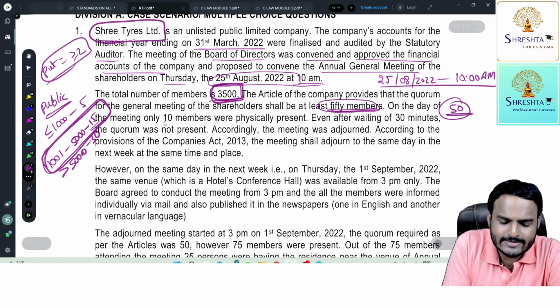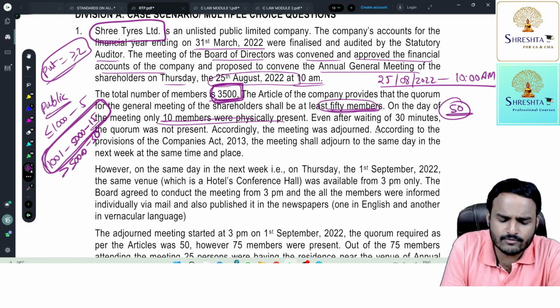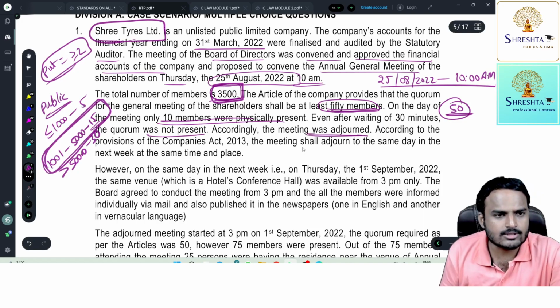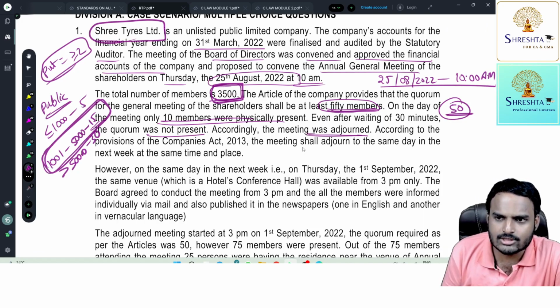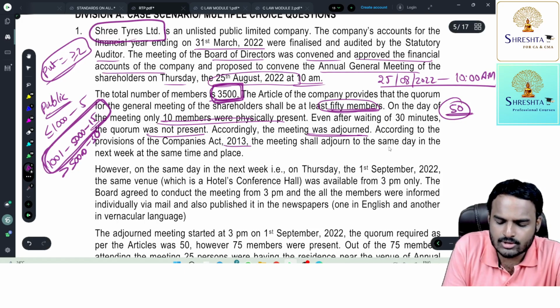On the day of the meeting, only 10 members were physically present. Even after waiting for 30 minutes, the quorum was not present. Accordingly, the meeting was adjourned. Yes, if there is no quorum, the meeting automatically stands adjourned. According to the provisions of the Companies Act 2013, the meeting shall adjourn to the same day in the next week at the same time and same place.